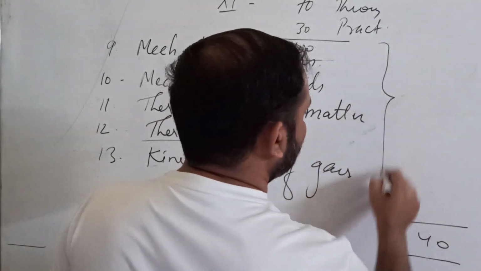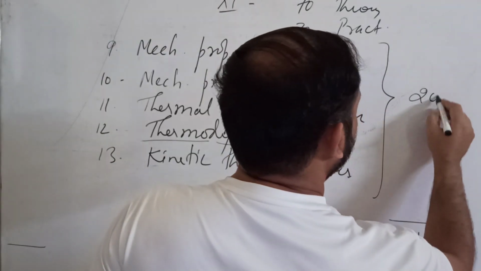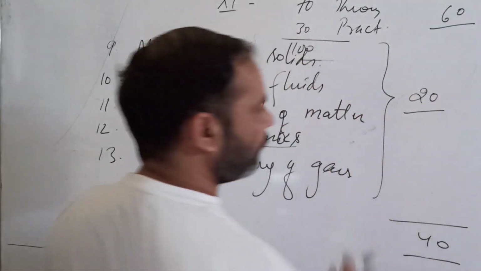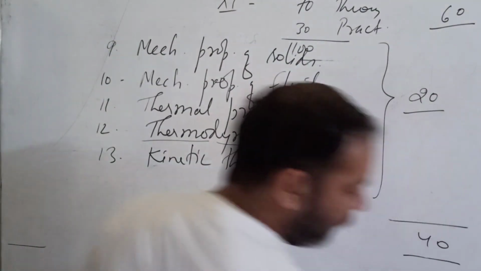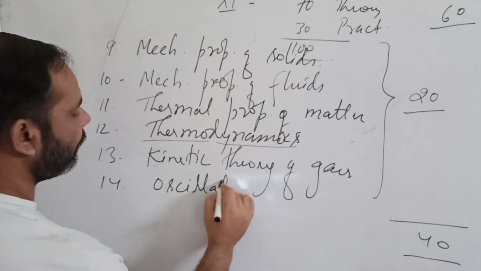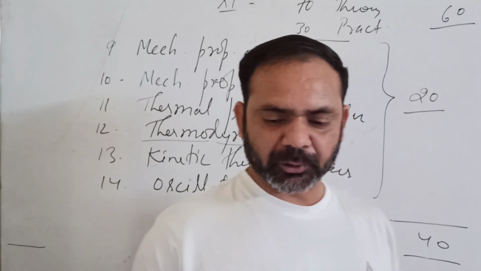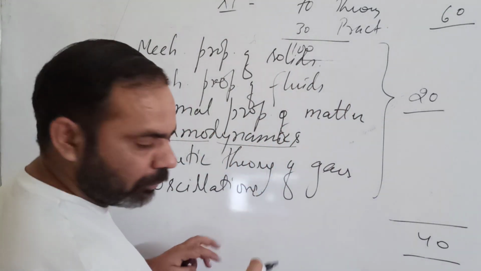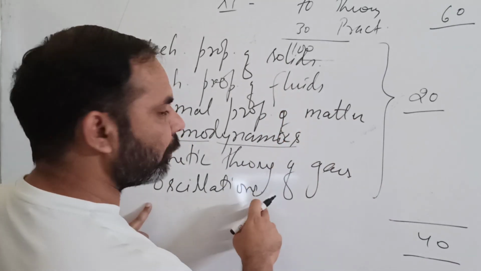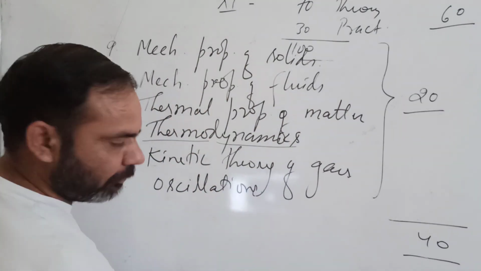Now all these chapters 9, 10, 11, 12, 13, they are of 20 marks. So now it becomes 40 plus 20, 60. Okay. Now finally you have chapter number 14, oscillations. You must be knowing about oscillations, the to and fro motion, like a simple pendulum. We will discuss their properties, what quantities are related with those, how you will measure the velocity, how you will measure the acceleration, all these things will be discussed here.